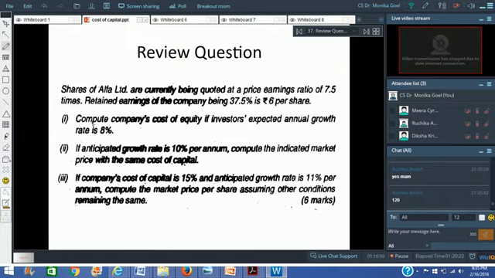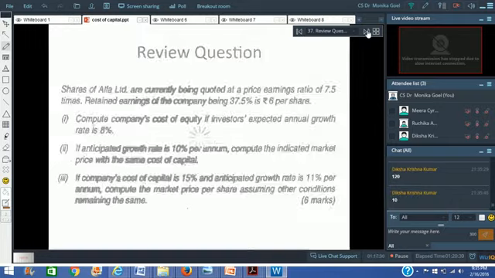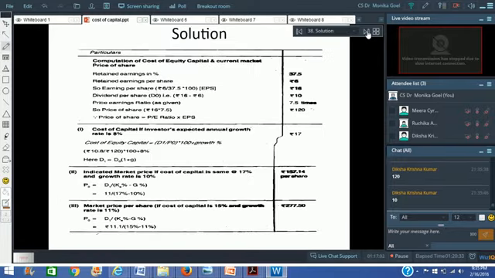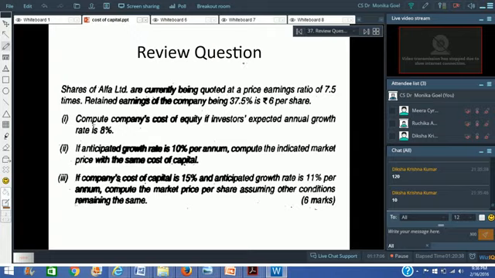120. Perfect. What is the dividend? What is D1 here? No, it is not 10. That's where the catch is. No, it is not 10, dear. It is D1. In order to find out D1, because this is D0, the current year's, you have to multiply 10 with 1.08. So the next year's dividend would be 10.8, not 10 rupees.